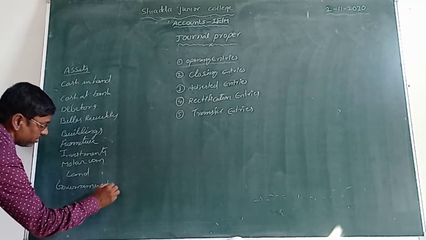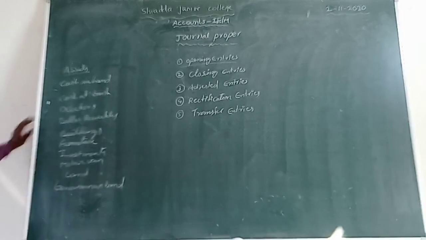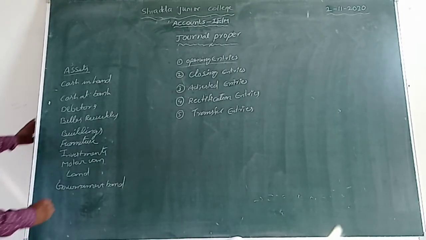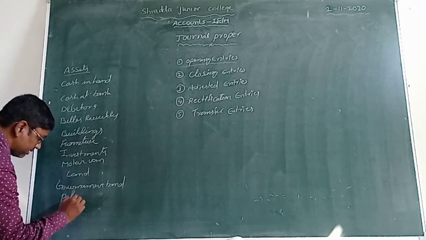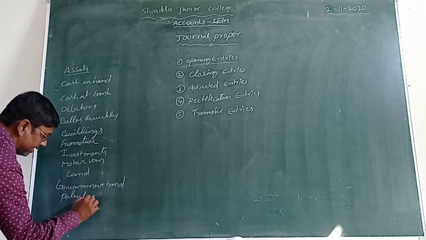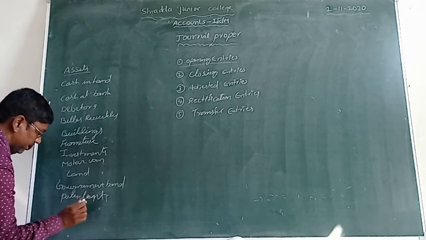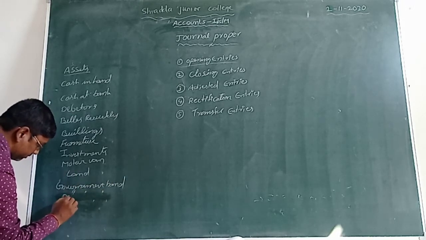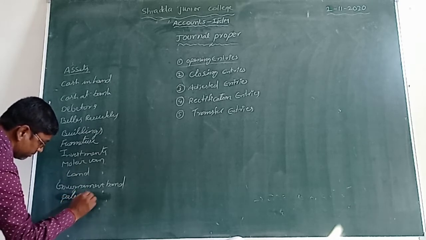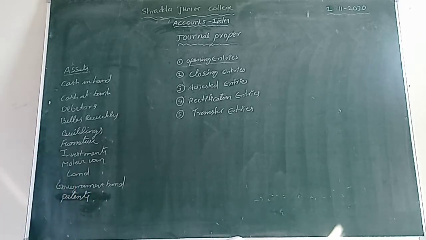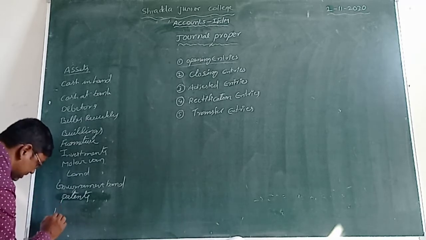Government bonds, isn't it? Government bonds, patents, isn't it? Patents, and another one is business premises.